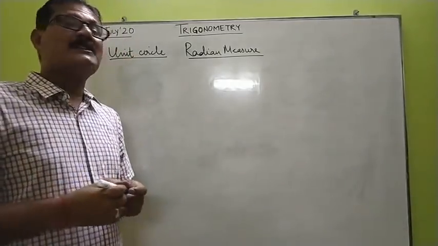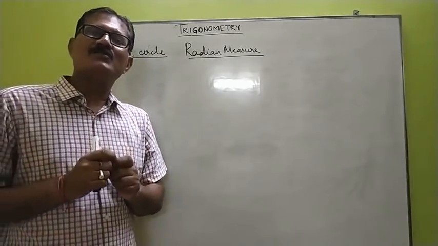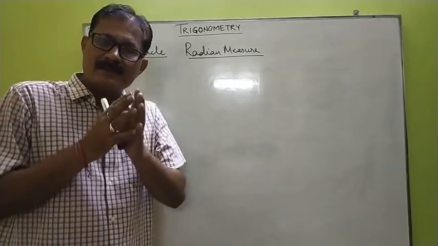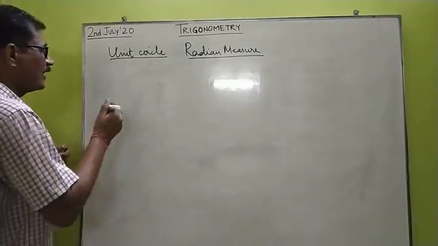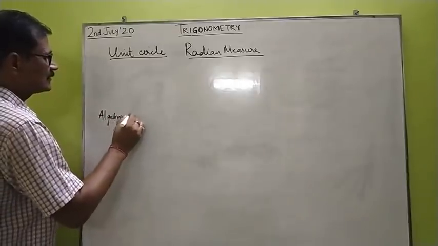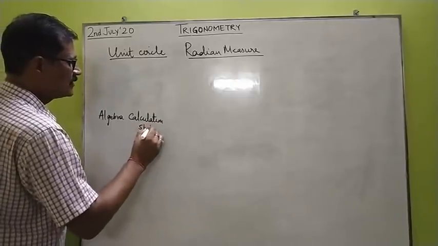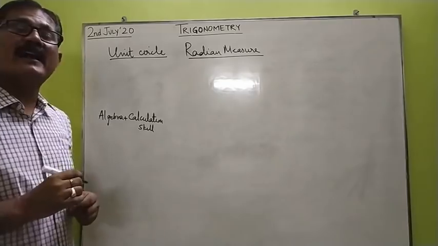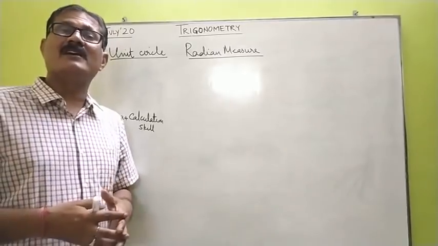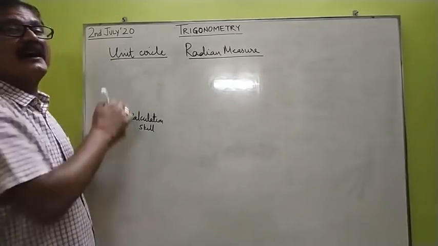Now, before I take up this topic in detail, let me tell you one thing, children. Till class 10, you have done so many units of mathematics, but now the foundation of the mathematics is going to be your algebra and your calculation skills. So the algebra and the calculation skills form the base of the mathematics hereafter. And you can judge yourself how well and good you are at algebra and your calculation skills, because all the algebra topics that you have done up to class 10 are significantly going to be used hereafter to reach the higher level.